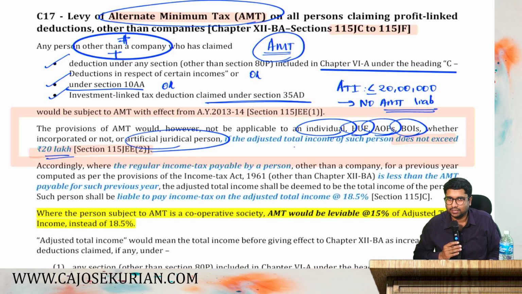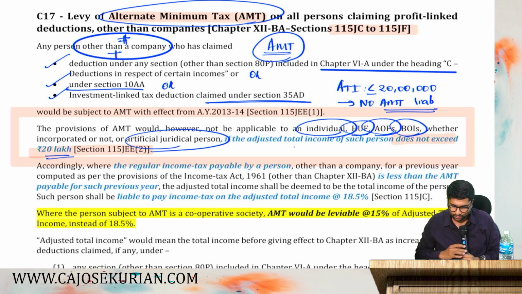I hope it is clear. For partnership firms and LLPs, this threshold is not applicable. This is only applicable for individual, HUF, AOP, BOI, AJP. If their adjusted total income does not exceed how much? 20 lakhs, they don't have to think about AMT liability. I hope it is clear.